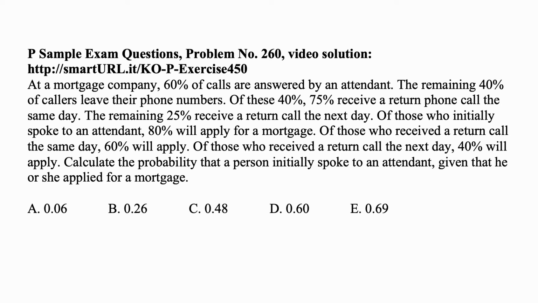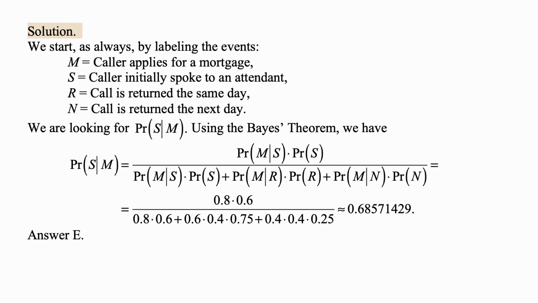Now, anytime you have this flip of conditional probabilities, first going one way and then the other way, it is virtually certain that the question asks you to use Bayes theorem. And here's a solution. We start, as always, by labeling the events. Let M be the event that the caller applies for a mortgage.